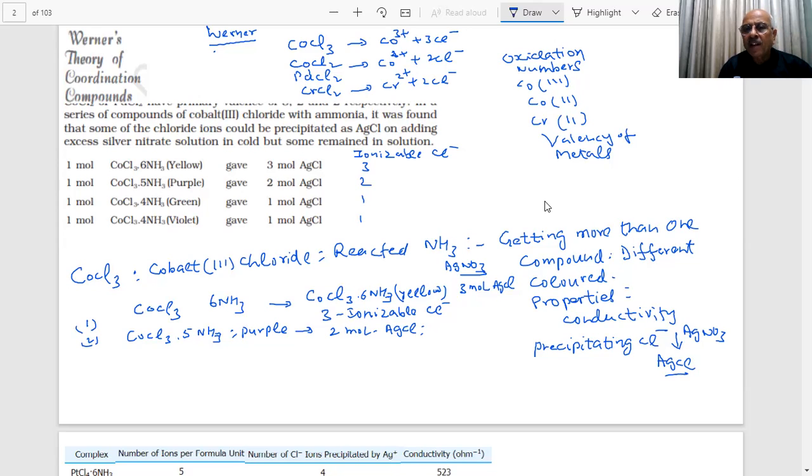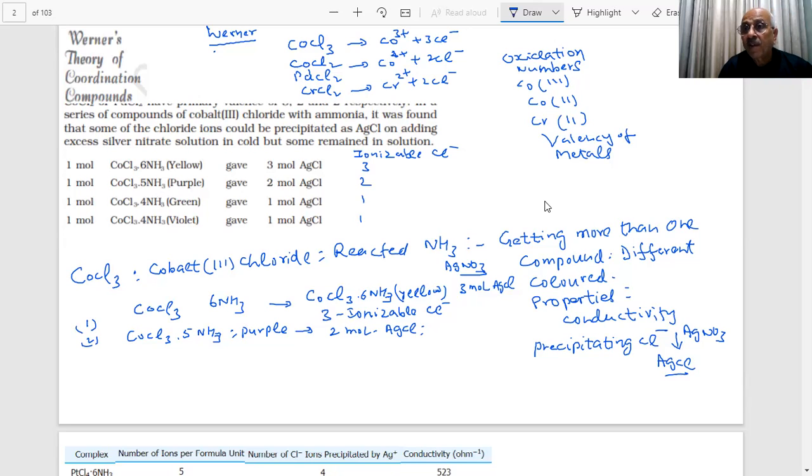He proposed that there is more than one type of valency. If only one valency is there, then only one compound should be formed, but now more than one compound is being formed. This is an important idea. If we know the 10th class valency, then we understand something is happening. There is some connection between valency and the compound, or some bond formed by certain molecules with the cobalt.